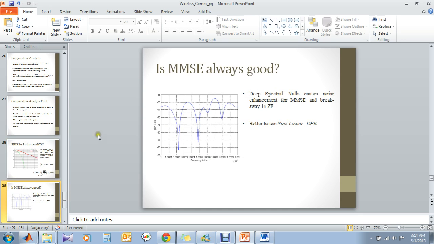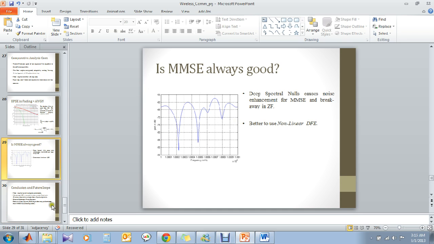So is MMSE always good? Probably not, because at a deep spectral null the zero forcing will obviously break down, because it will give an infinitely large amplification, but also MMSE does not perform better. So what do we do? We use some kind of decision feedback equalization, which is a non-linear technique.